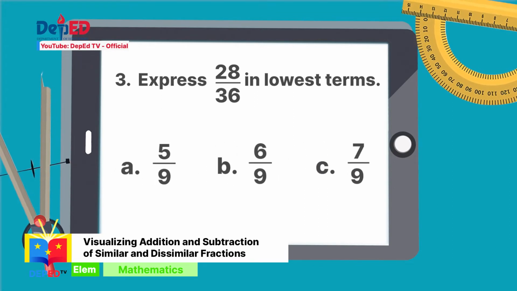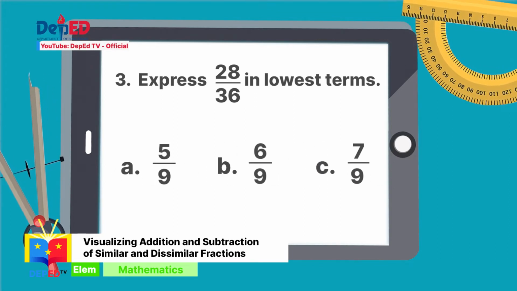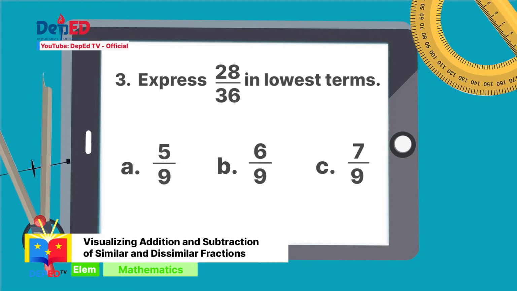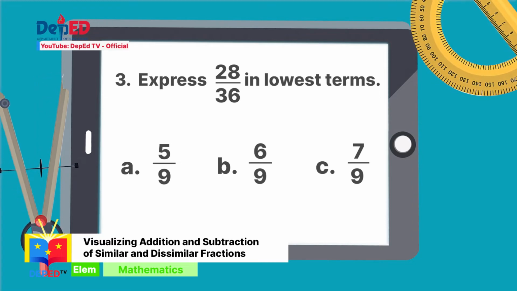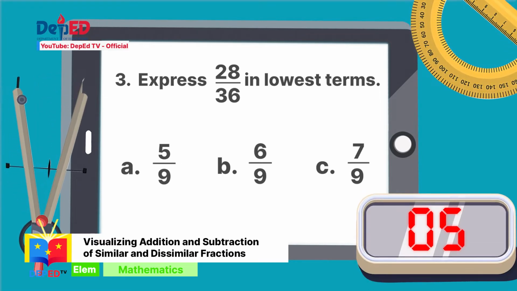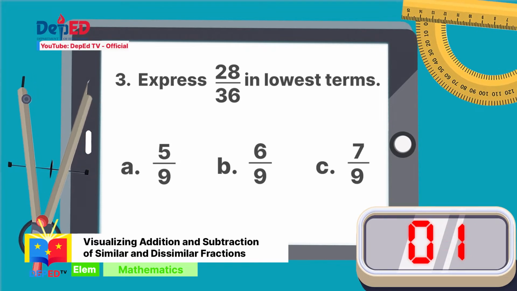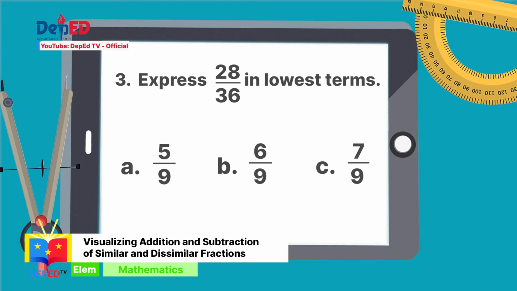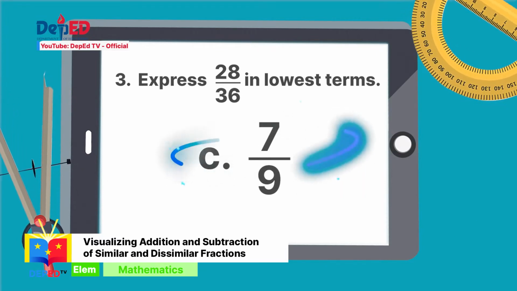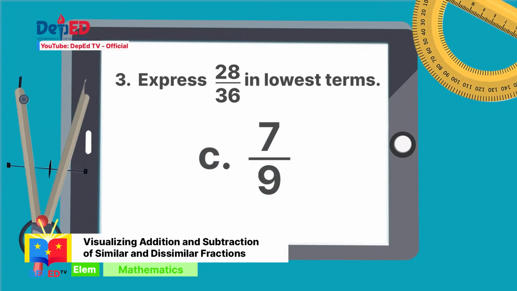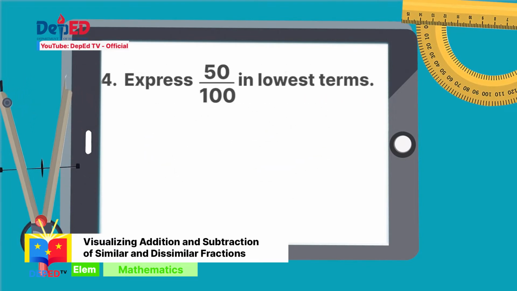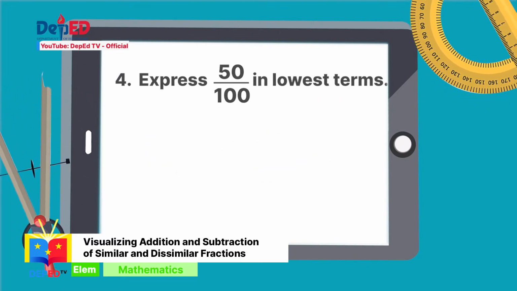A, 5 over 9. B, 6 over 9. C, 7 over 9. If you answered C, 7 over 9, you got it right. Number 4, 50 over 100.